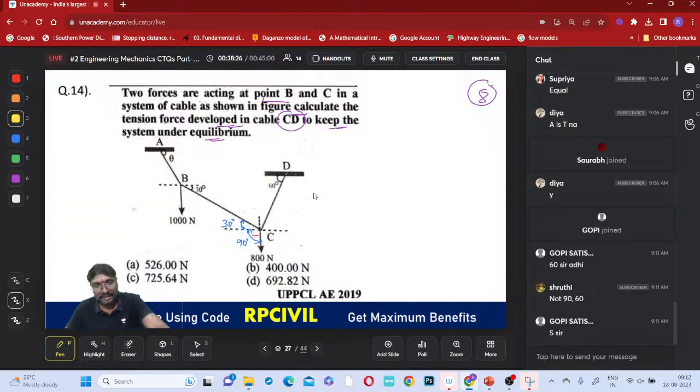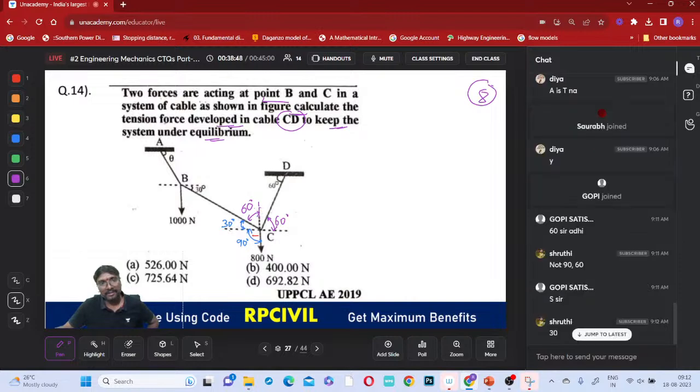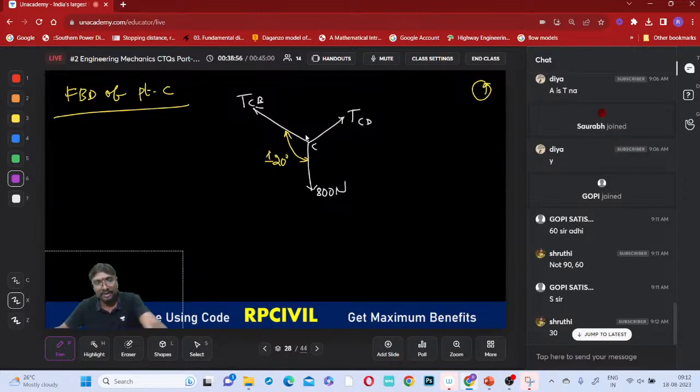Now, here if we just observe, this is a 30. Whenever this is a 30, this will become 60. Here this is a 60. Now what is this remaining? This will become this 30, right? So what is the angle between these two cables? 90 degrees is the angle between the two cables now. Is that clear now? And what is the angle between this TCD and this 800 newtons?